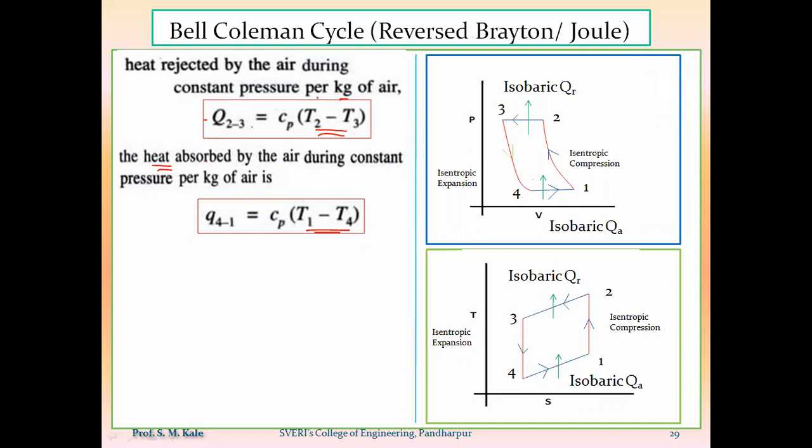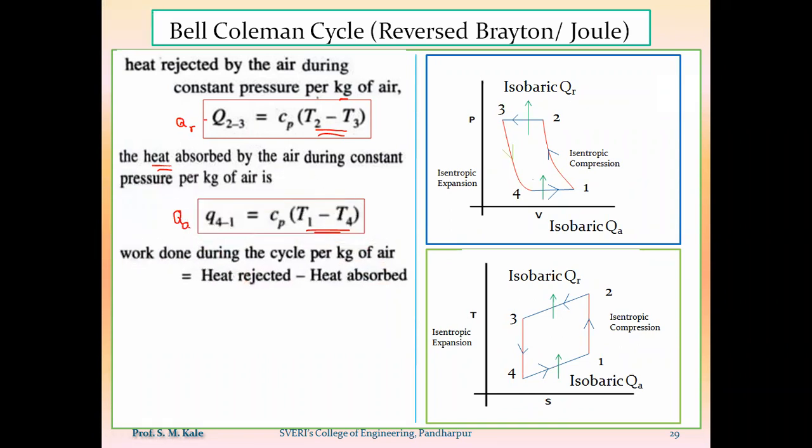Okay, so this is nothing but amount of heat rejected QR. This is nothing but amount of heat added QA. Now here if I want to calculate work done during the cycle per kg of air, work done is nothing but QR minus QA. Put the value of QR. QR is nothing but Cp into T2 minus T3. Put the value of QA. QA is nothing but Cp into T1 minus T4.